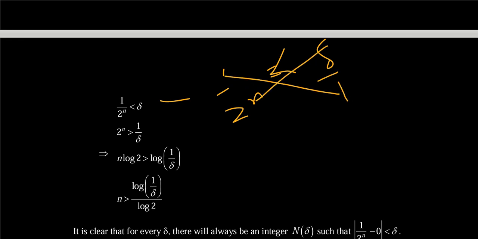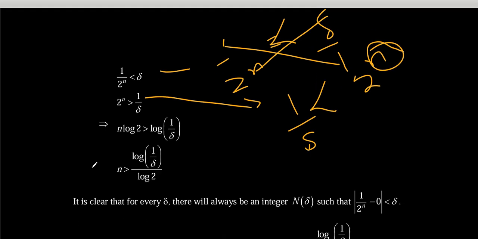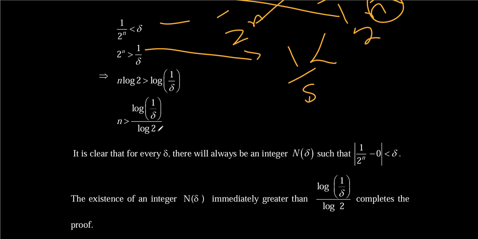So when you cross multiply, you get 1 over delta is less than 2 raised to the power n, and that's what you see here. Now you can take the logarithm of both sides because this is an exponent, and when you continue you get this. Now what you realize is that this is the logarithm of a number divided by log of 2. Remember, log of 2 is a constant, but this number is going to be varying.